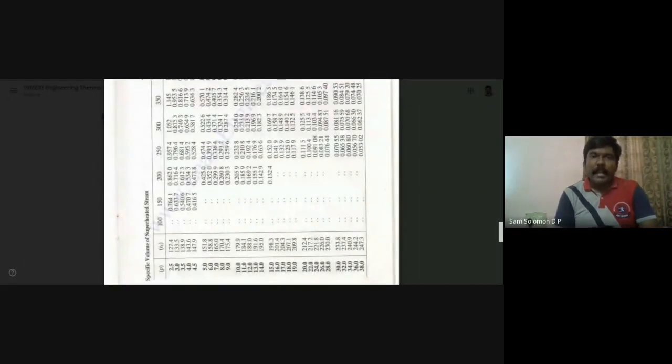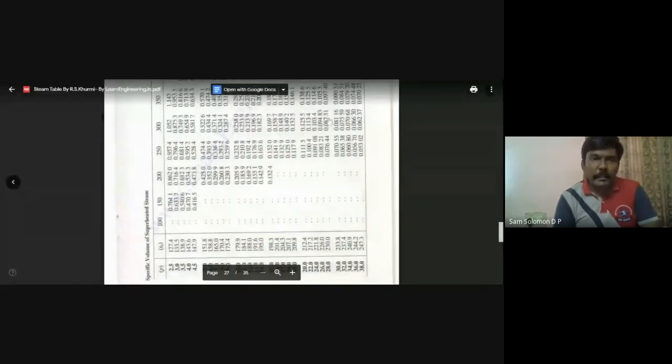For 0.4, the pressure should be somewhere between 5 bar and 6 bar. Check what answer you are getting. It's 5.34 bar. So the answer is supposed to be 5.34 bar.